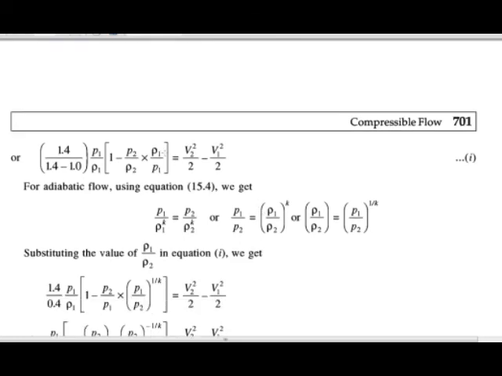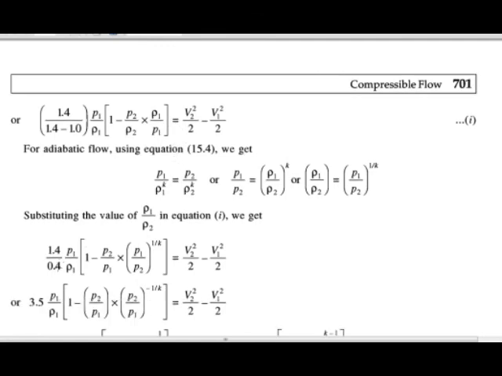Here, as we know the value of p1 upon p2, we get the value of rho 1 upon rho 2. Then by putting the value of rho 1 upon rho 2 into equation 1, we get 1.4 upon 0.4, p1 upon rho 1 in bracket 1 minus p2 upon rho 2, where instead of rho 1 and rho 2 we write p1 upon p2 raised to 1 by k, bracket complete, is equal to v2 square by 2 minus v1 square by 2.